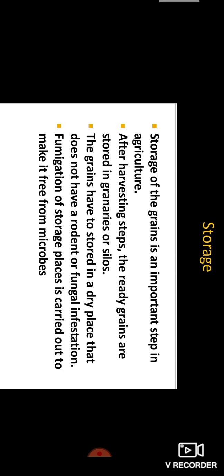Next, storage. Storage of the grains is an important step in agriculture. After harvesting, the ready grains are stored in granaries or silos. What are granaries? Granaries are the places where freshly obtained food grains are stored. That is the storage place of grains.